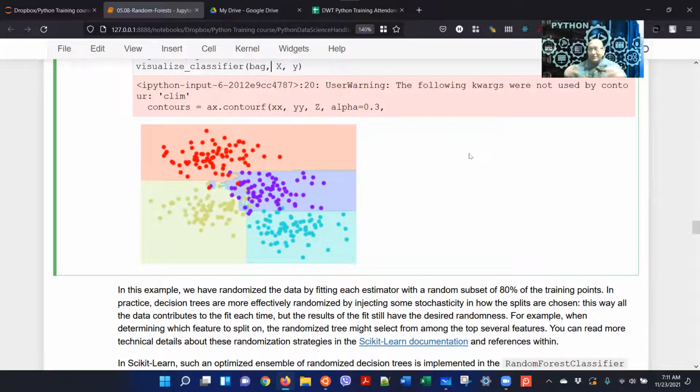Then we aggregate the results, average them, and it gives you the final result, which is much better than the individual one. The sum of the parts is more than the individual. So that's what it is. This is random forest.